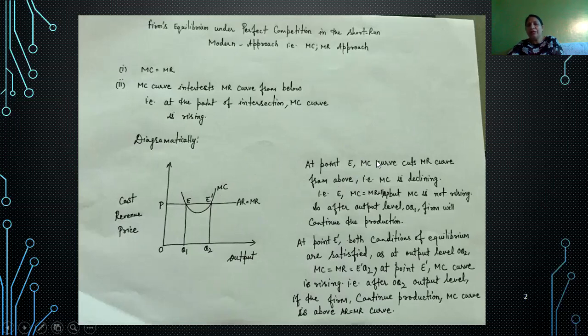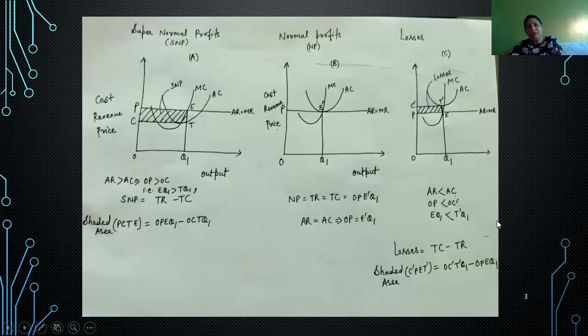Now, at this equilibrium point, the firm may enjoy supernormal profits, may enjoy normal profits, or may suffer losses. In order to determine that, we have to introduce the concept of average revenue and average cost. As we observe in diagram A, the AR-MR curve runs parallel to the x-axis. This is the average cost curve, which lies below the AR-MR curve, and the MC curve cuts the AR-MR curve at point E. We all know from the cost curves chapter that MC cuts the AC curve at its minimum point. So MC cuts the AR-MR curve at point E, and E is the point of equilibrium.